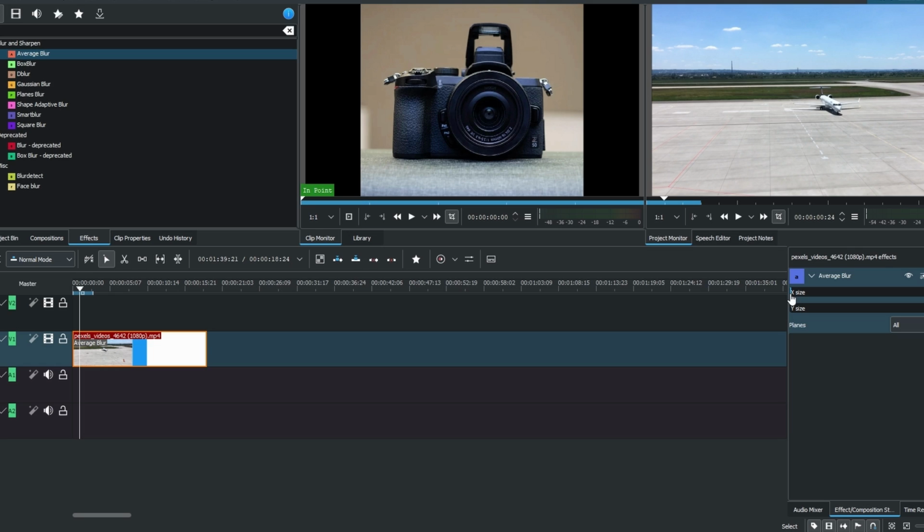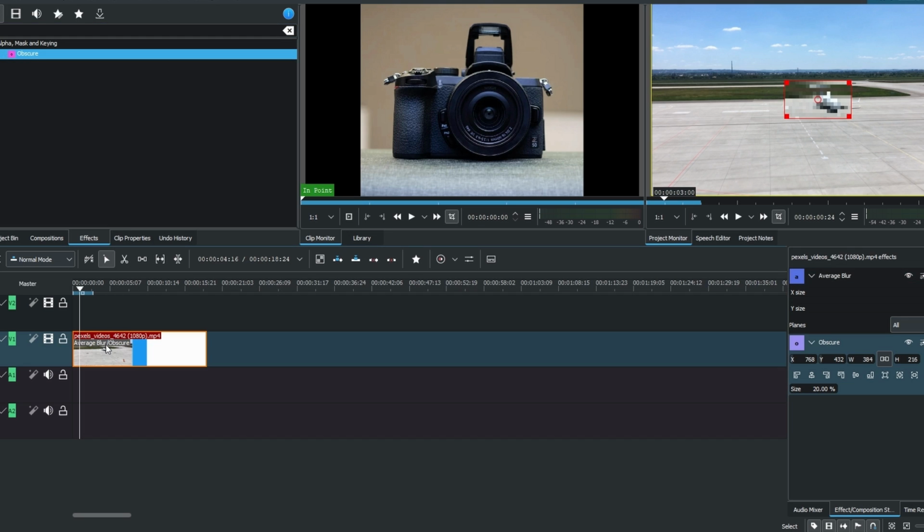In the search bar, type Obscure. Drag and drop it onto your video clip. Select the video clip with the obscure effect, and you will see a box that you can move around.